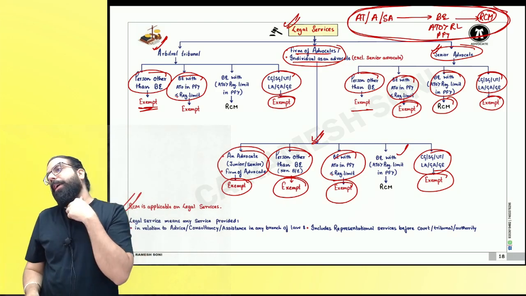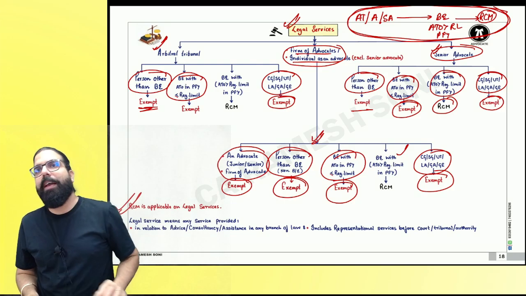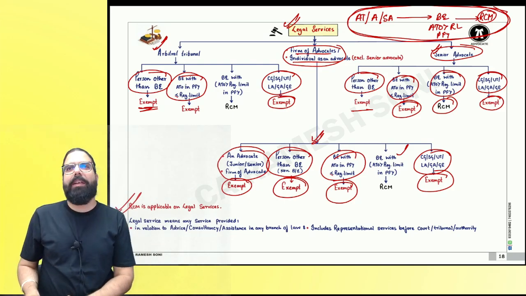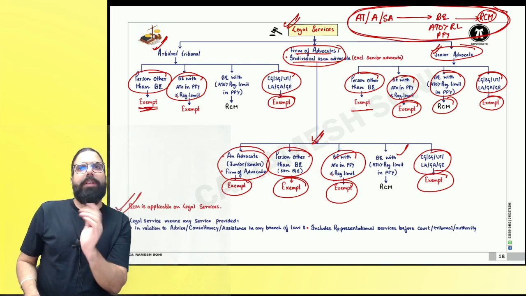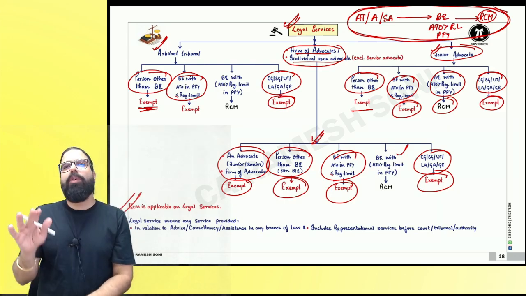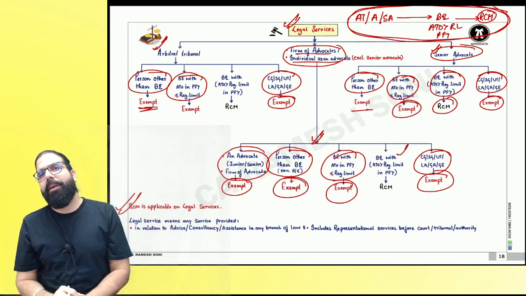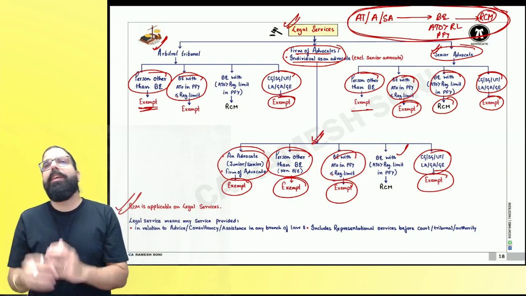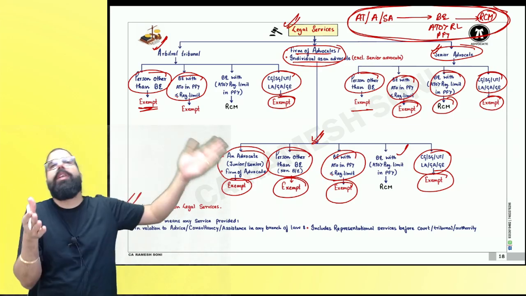Advocate. Only then it shall be under RCM. Can I go ahead, everyone? Now, here, a lot of students have thoughts, going ahead and telling, sir, senior advocate giving to another advocate. Are you guys able to understand? You tell me one thing. You as an advocate, why will you take a senior advocate's service? You will not go ahead and take it. Are we clear, everyone? Generally, senior advocate services are taken for the client.